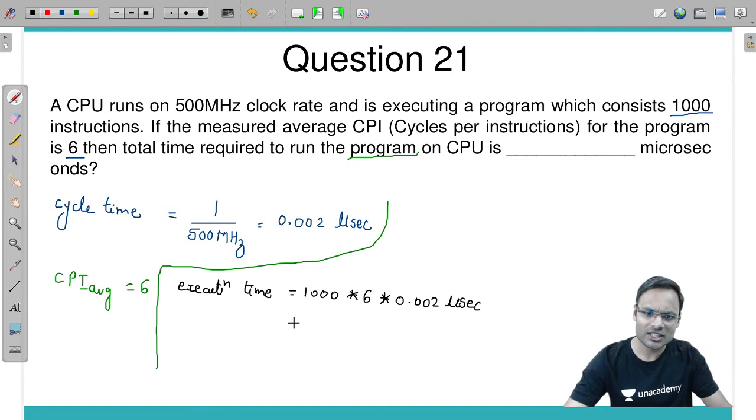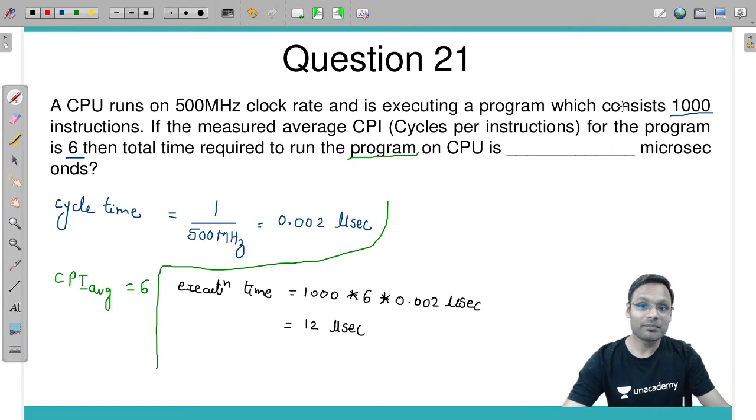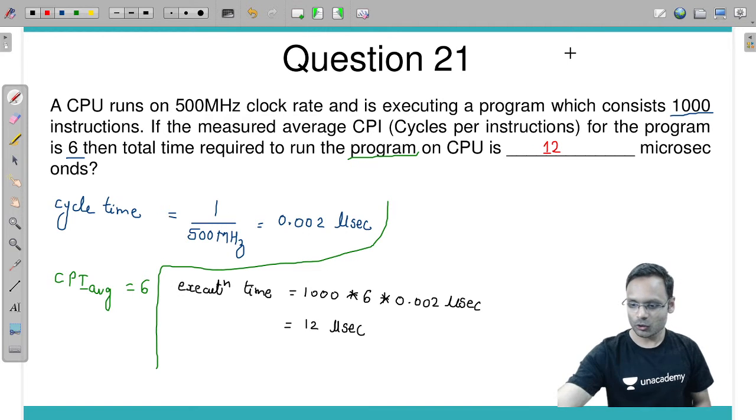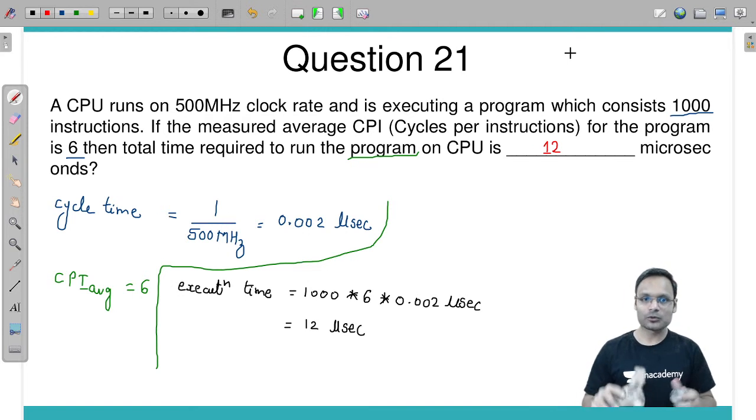Calculate quickly and tell me. It becomes 12 microseconds. Great, amazing. 12 microseconds will be the correct answer. Good, superb.